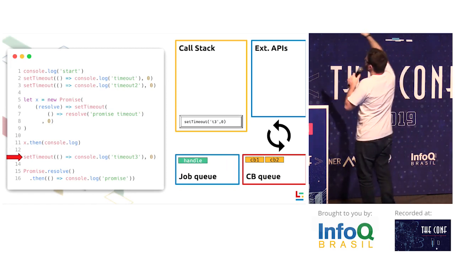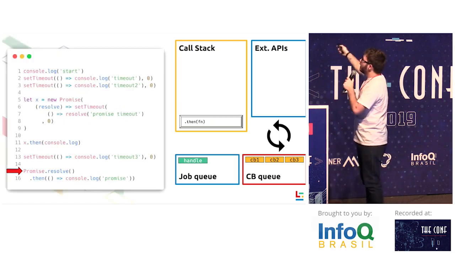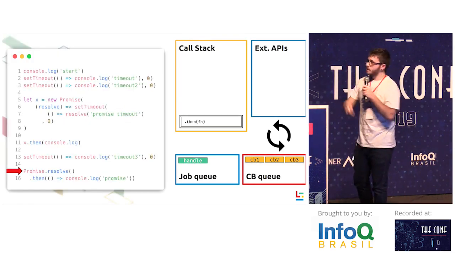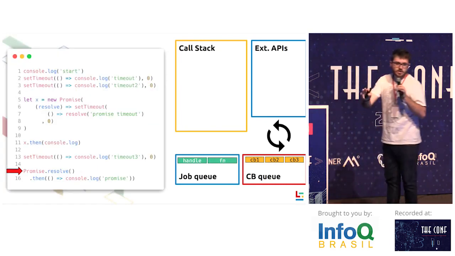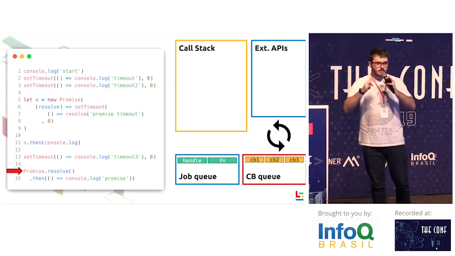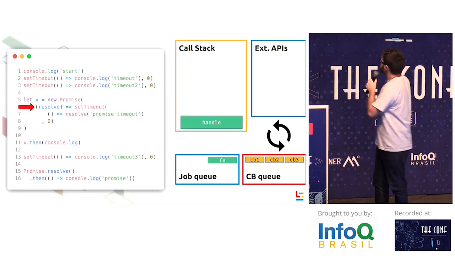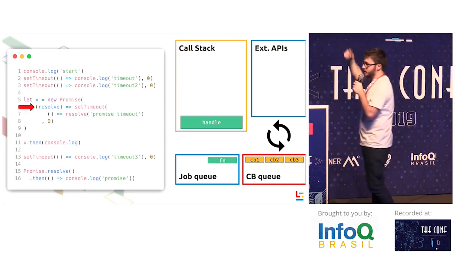Now the setTimeout is going to be called, put another callback there, then return. We execute the next handle for the next promise, which goes here, and return. Now the call stack is empty. What would happen on our call stack? Well, the first job is going to be executed. So the handle is going to be here. This is the end of the tick, so it's going to execute in the same tick.